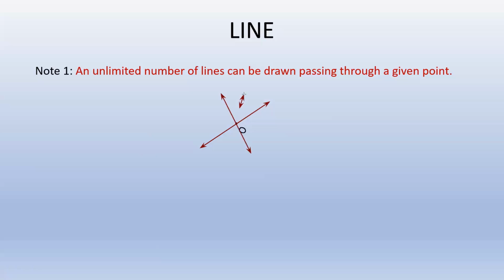Here I am making a few lines passing through point O. We can make n number of lines passing through point O. So there can be an unlimited number of lines passing through this particular one point.